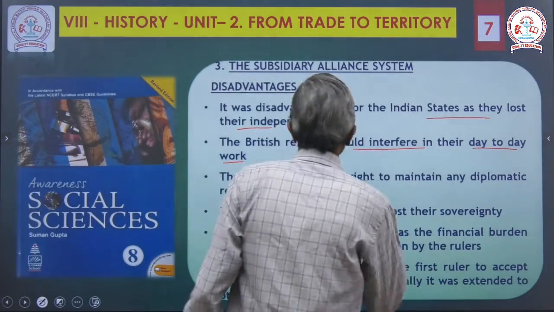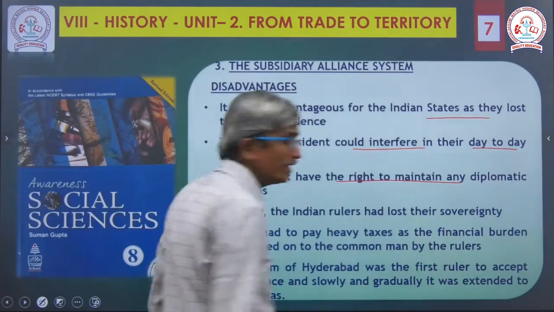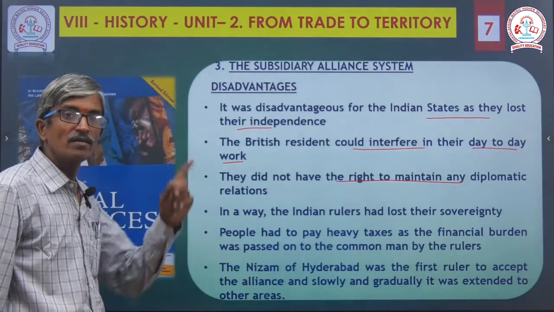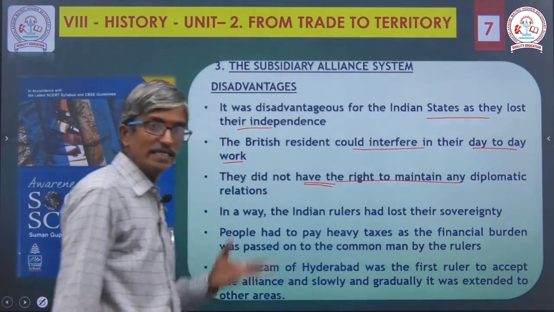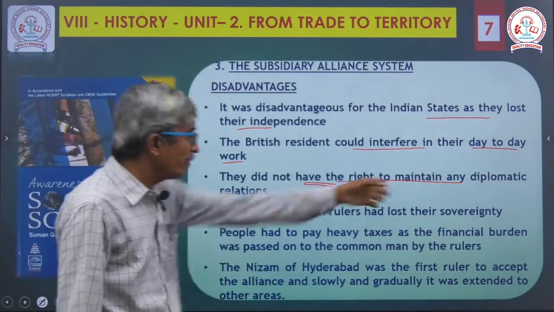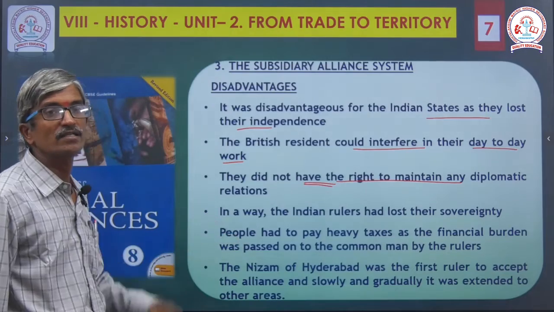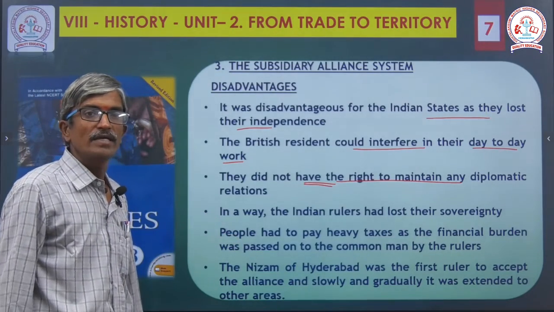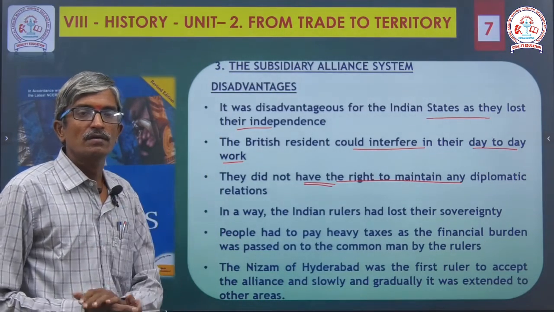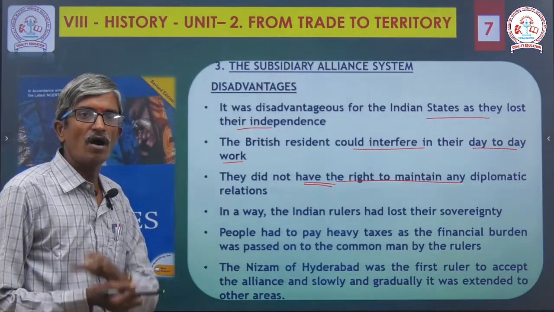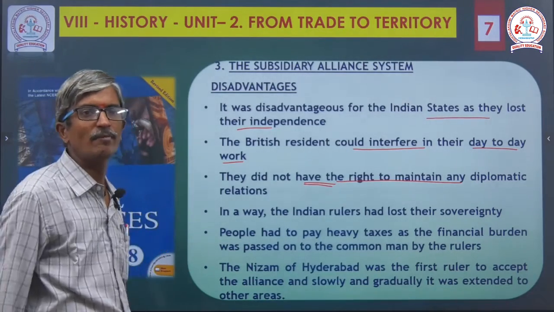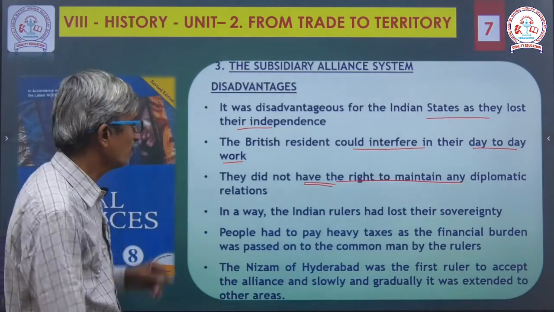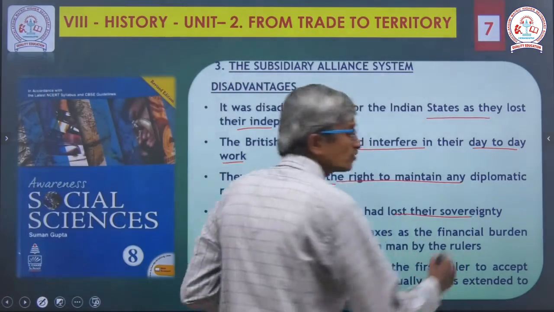Number three, Indians did not have any right to maintain any diplomatic relations, in order to control the British or to fight with the British. So they should not enter any diplomatic ideas. Number four, Indian rulers lost their sovereignty.